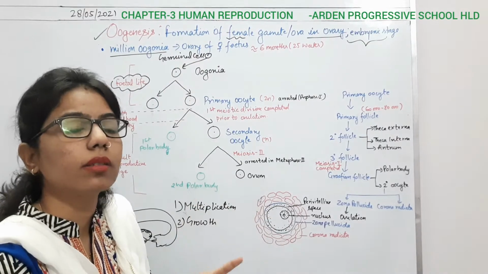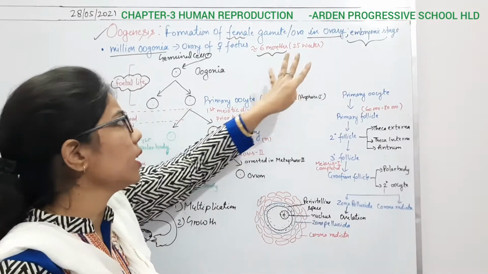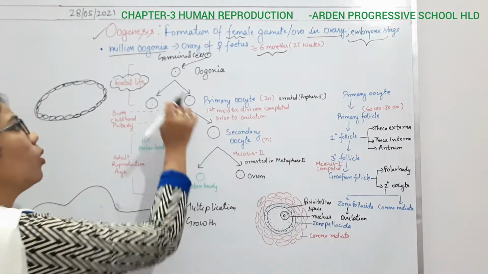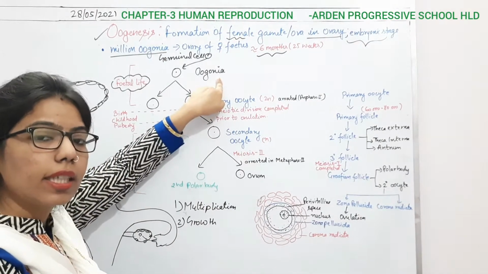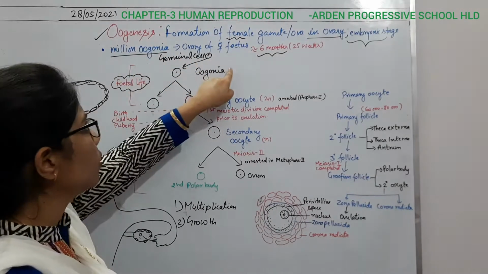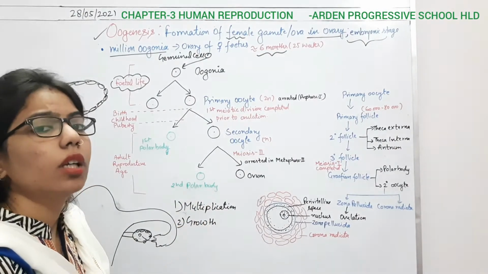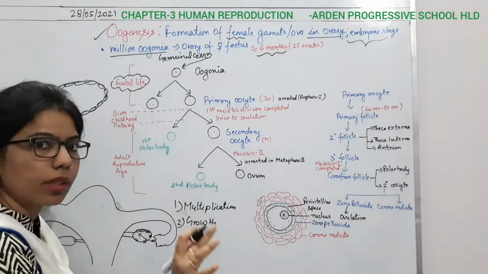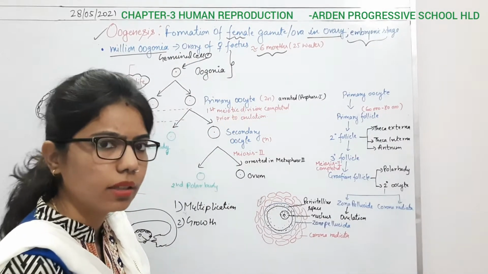And what is the approximate time period? It will be in the sixth month, or approximately 25 weeks. During that time, there will be production of so many oogonial cells, and out of them only one will form the egg. The oogonia has the capacity to transform into the egg. From the germinal cells, it is forming the oogonium cell. So this phase is the multiplication phase, because we are getting so many cells.